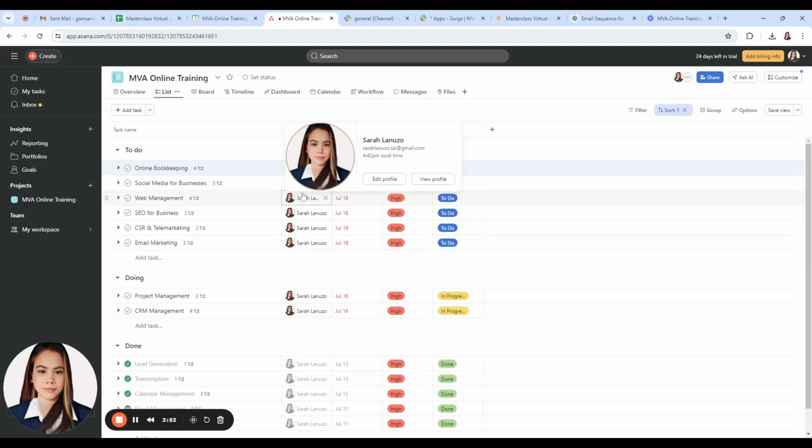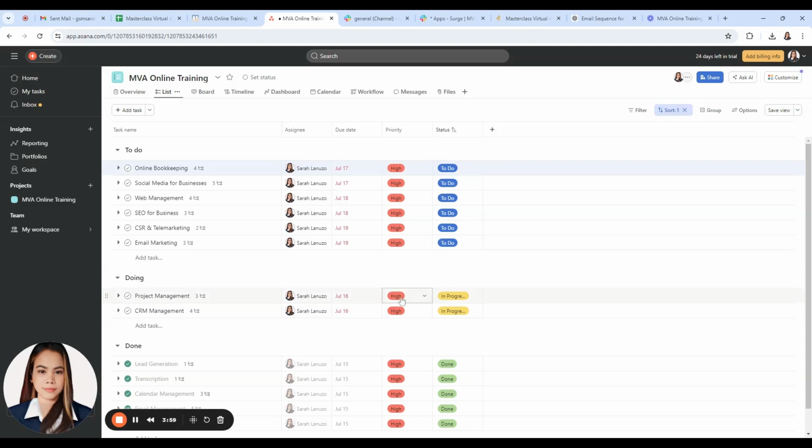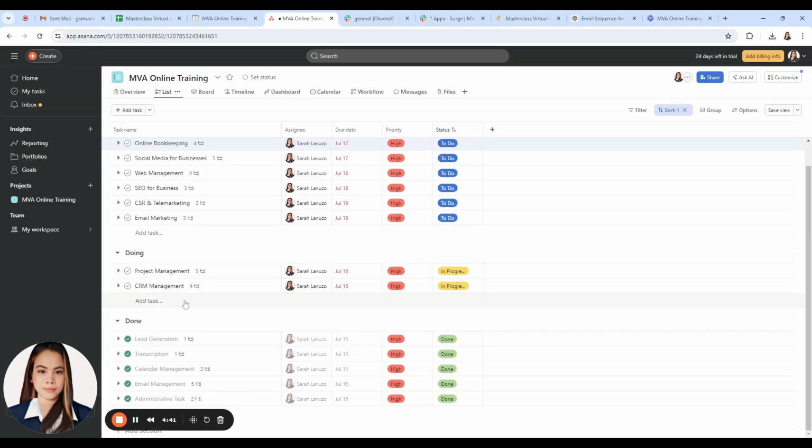Here in Asana, like Trello, Asana is a project management tool that focuses on planning, tracking, and managing team projects and tasks. You can start by creating a project. So if in Trello it's called boards, here in Asana you call it project. Within this project, you can create tasks and subtasks. Here, you can rename your sections as to do, like on your Trello. I have here to do, doing, and done.